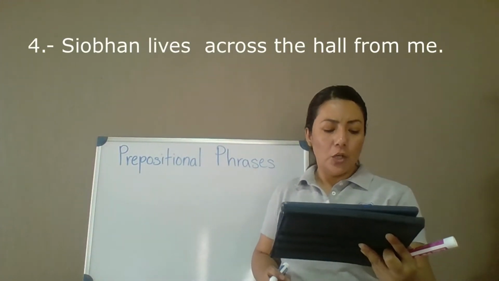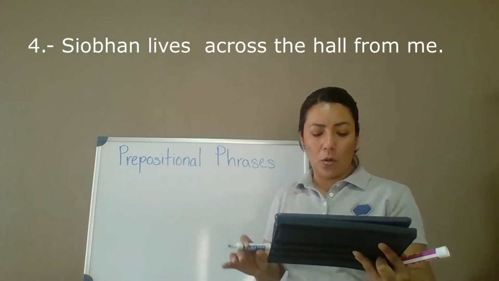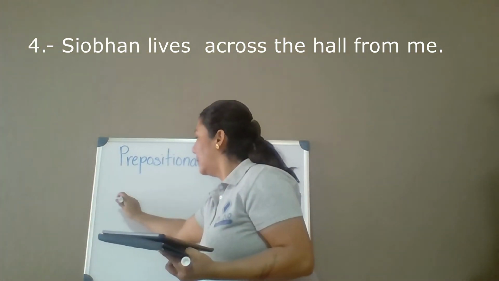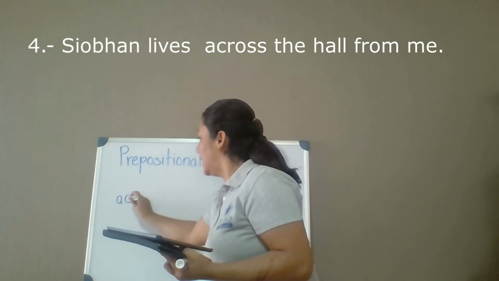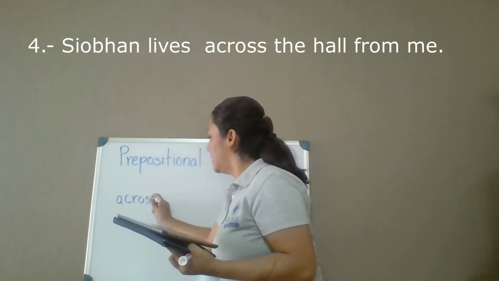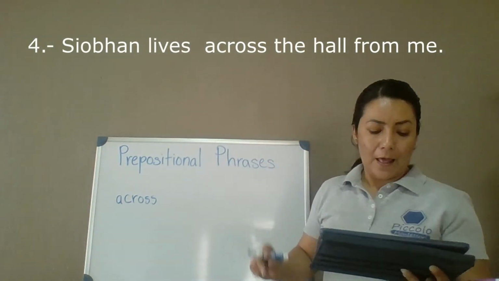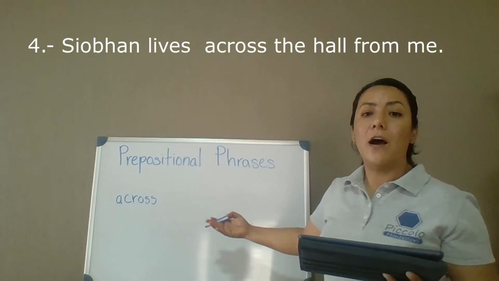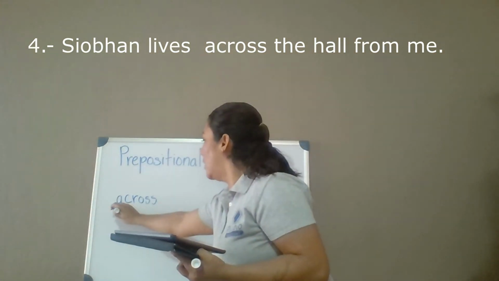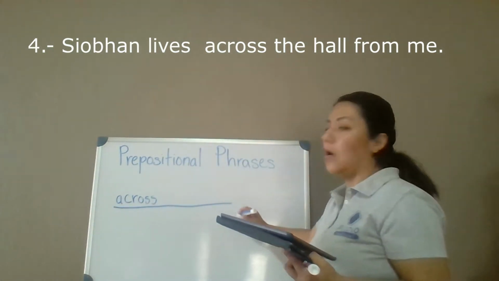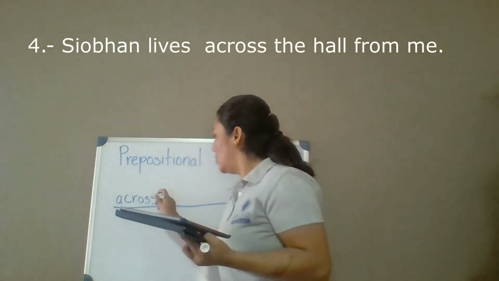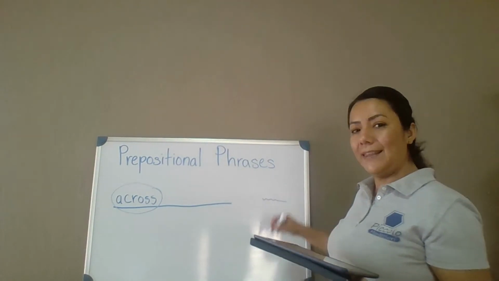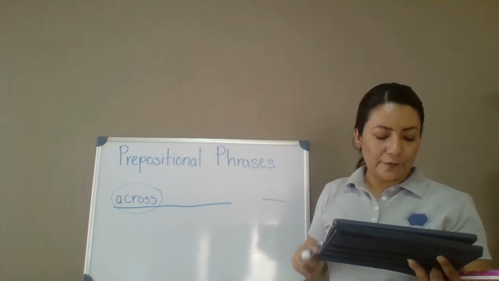Ready? Number 4. Siobhan lives across the hall from me. So we start at the preposition. In this case, it is across. Across what? Across the hall. So we underline across the hall. And the preposition is across. Write it there.